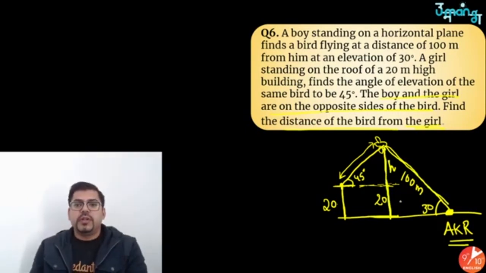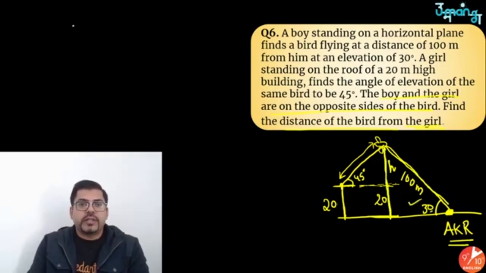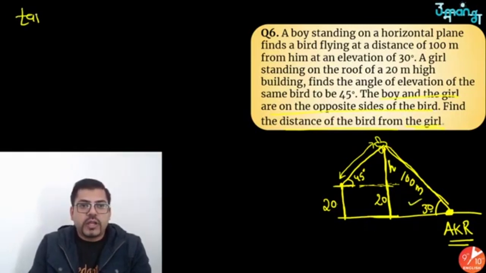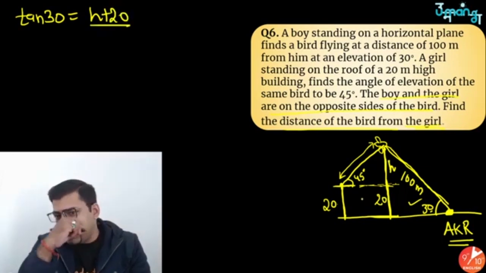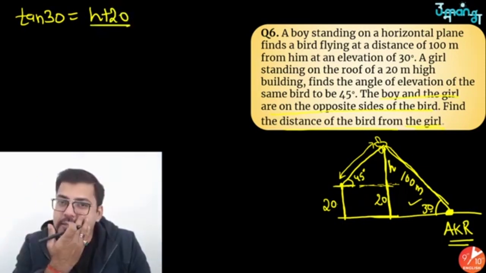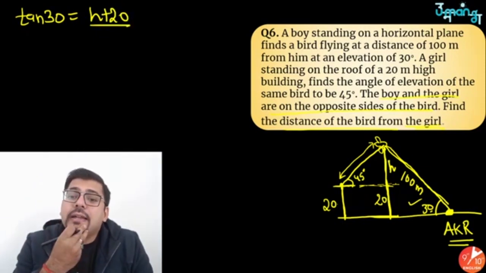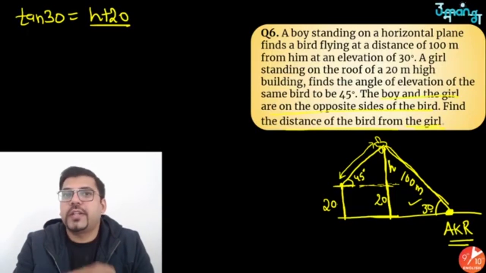Very simple, I'll apply trigonometry in this smaller triangle. If I apply tan 30, that is perpendicular, which is h plus 20, upon base. Wait a second, I should not use tan 30 because I don't need the base. Rather, here I should use sine 30. Now you might ask why.